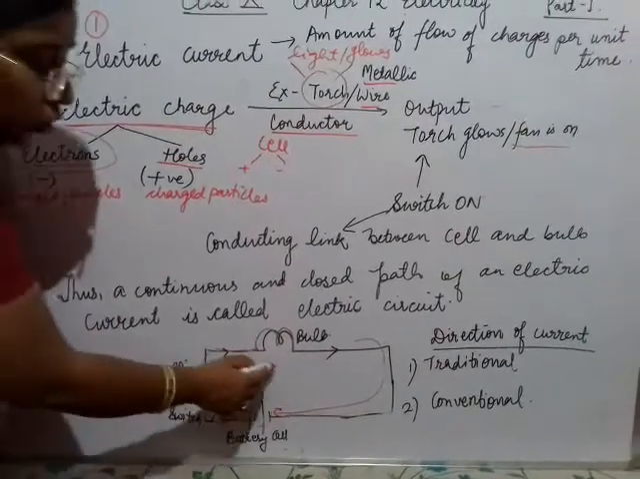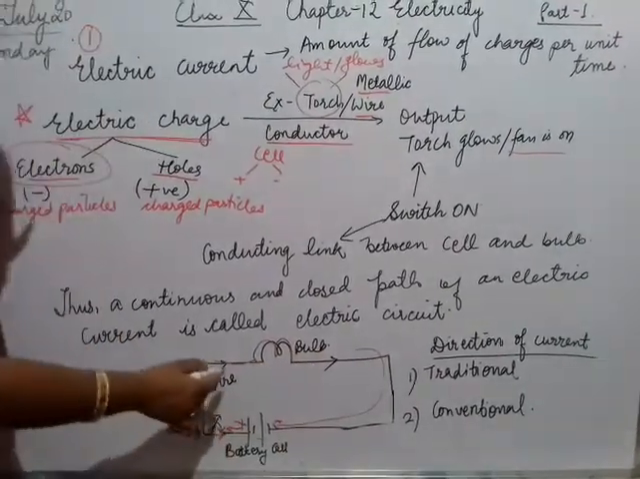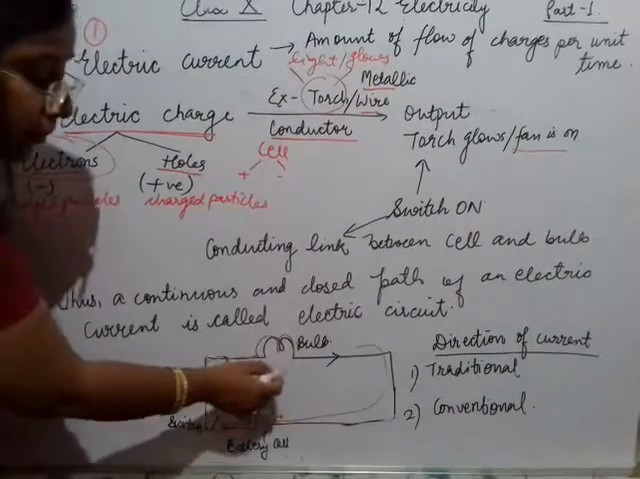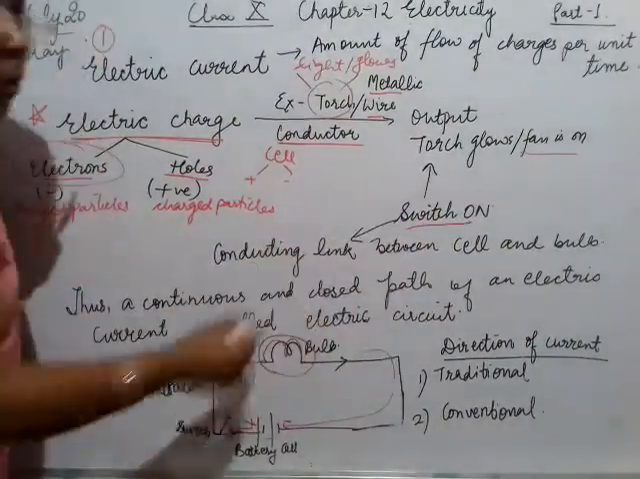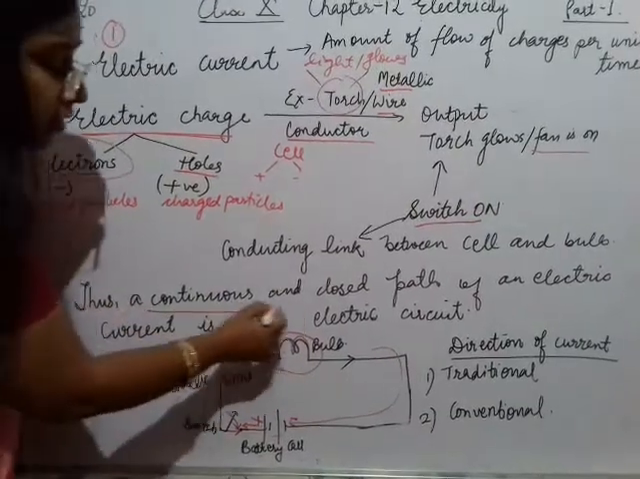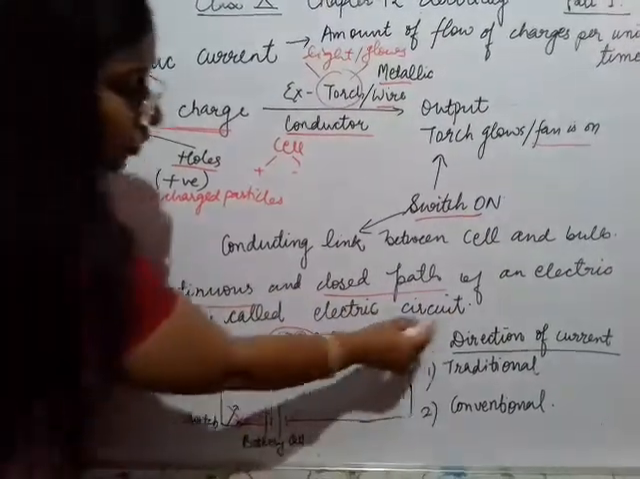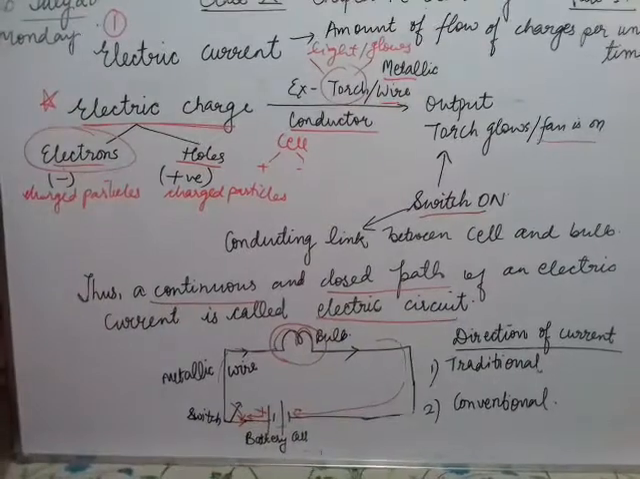So a closed and connecting link is established. So the bulb starts glowing. It happens only when the switch is on. So this continuous and closed path is known as an electric circuit.